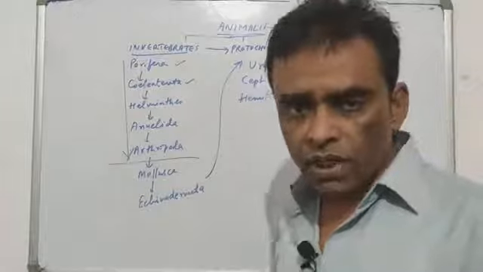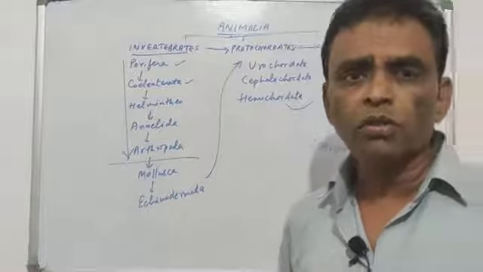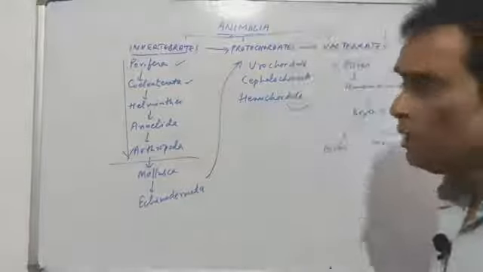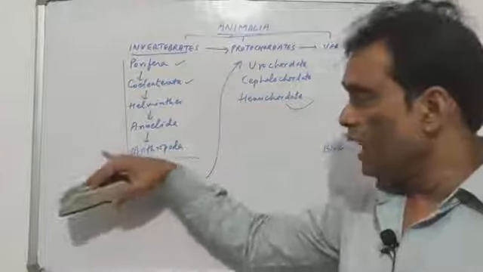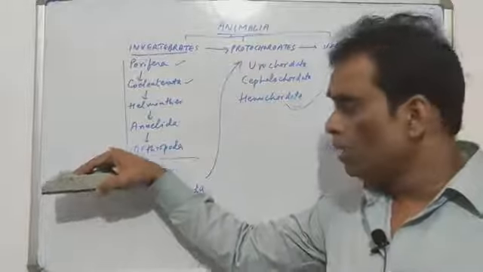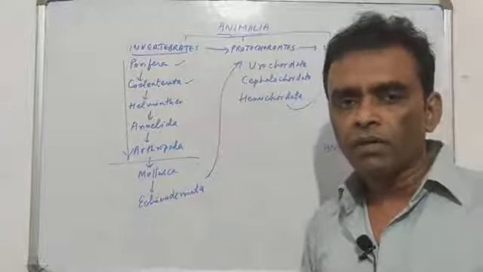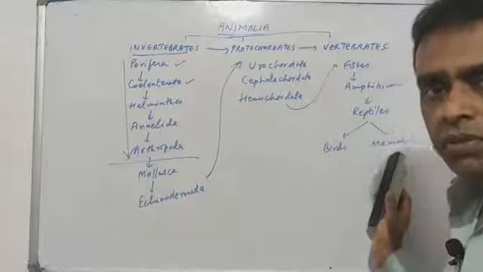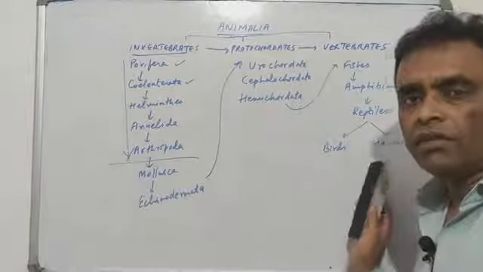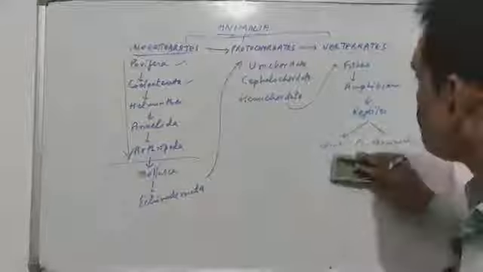That will be our aim in this video, to study the slow progression in the process of evolution in the animal kingdom. I hope you have got the idea that we left off at Arthropoda in the previous video, and we'll begin the slow progression and development and completion of the last group, the most well developed animal in this living world, that is mammals, that we will see today in this video.